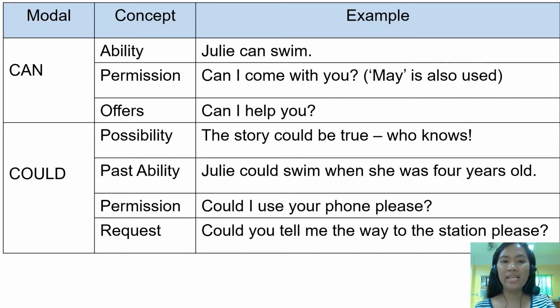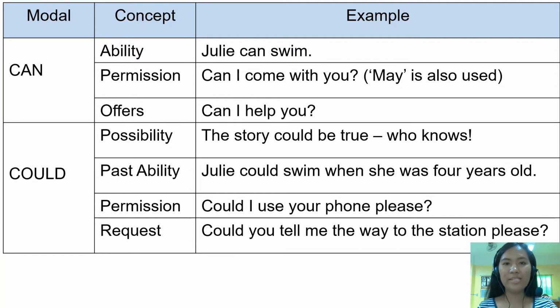Okay? And then the next one is permission. When we say permission, we ask permission to do something, of course. In the given sentence, we have, can I come with you? It means that we are asking someone if we are allowed to go with him or her. May is also used to substitute the modal can. And then the last one is offers. We can use can I to make offers, okay? In the given example, we have, can I help you? It means that we are offering help to someone.